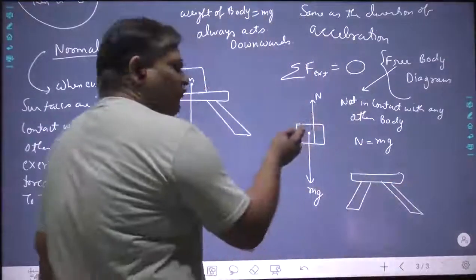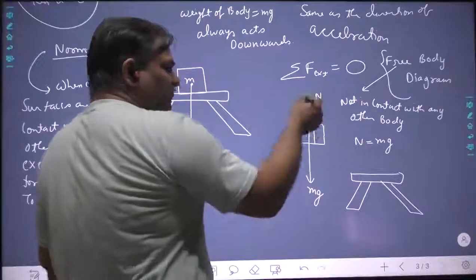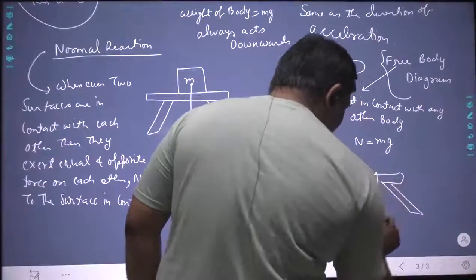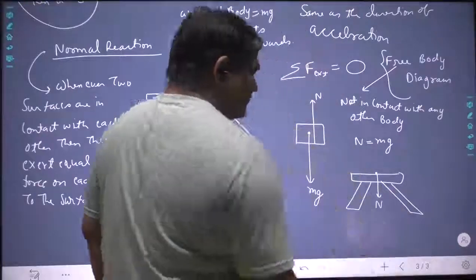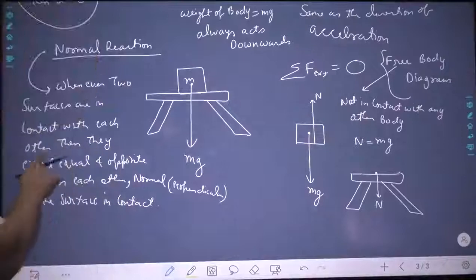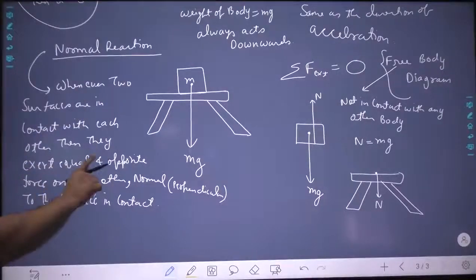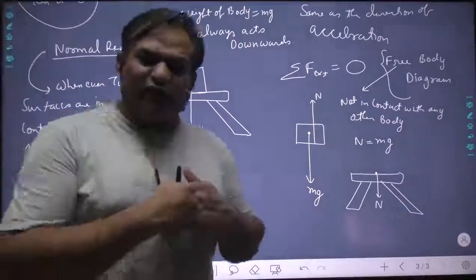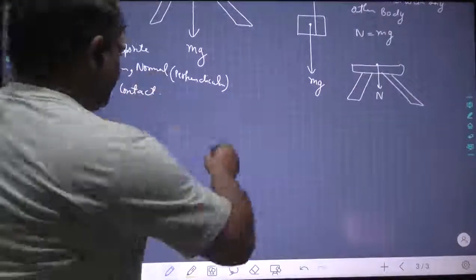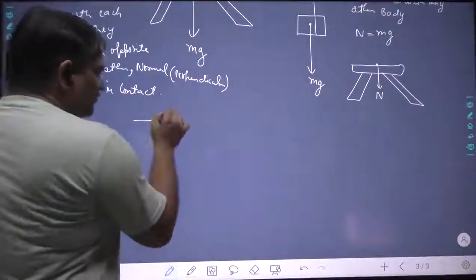then this normal force is acting on this box upward, then it is definitely acting on the table downwards. The normal force acts on different bodies that I have written here. They exert equal and opposite force on each other. Contact forces will always be equal and opposite. Just a second. Remember this thing.